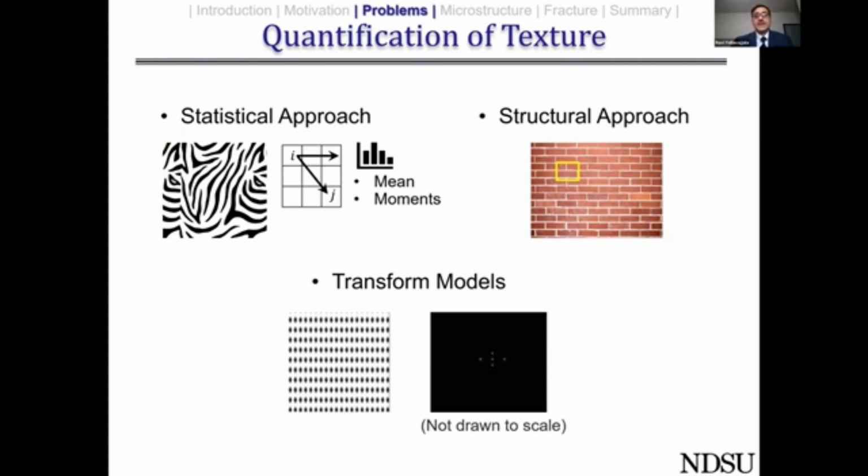The first approach is the statistical approach, where we investigate the distribution of the pixel intensities one with respect to others in a certain neighborhood. And in the structural approach, we try to find the most common, basic, repetitive element which forms the entire structure or the texture. And in the third approach, which is the transform models, we use some kind of mathematical models to transform the given texture into something else that is more distinguishable when compared to existing textures.